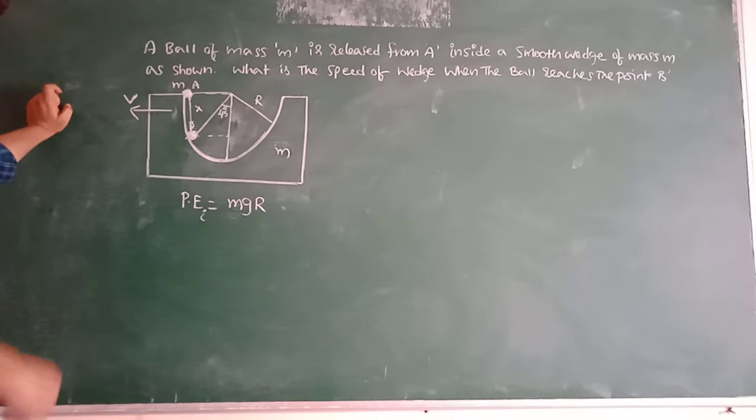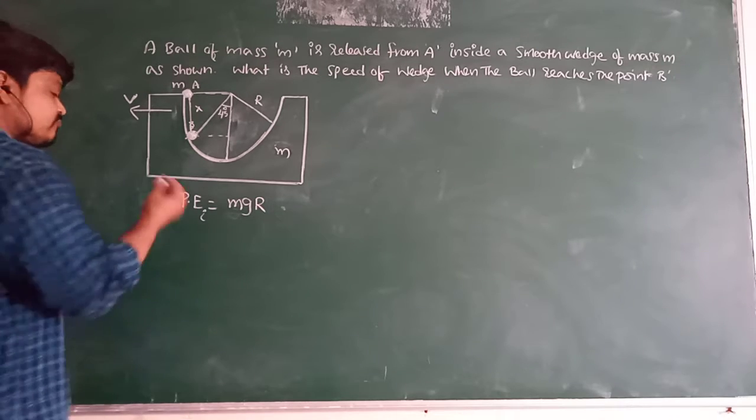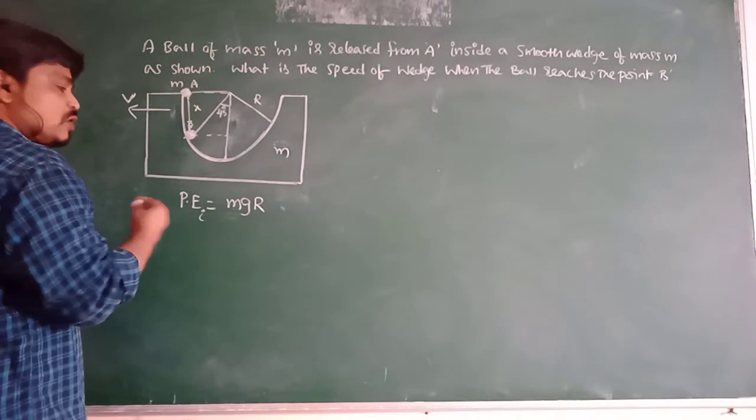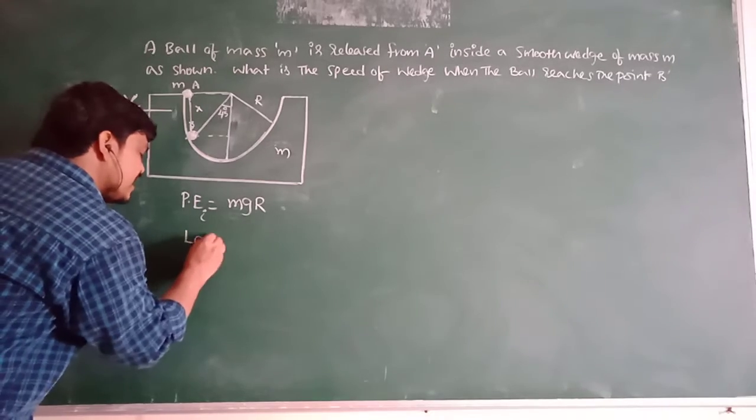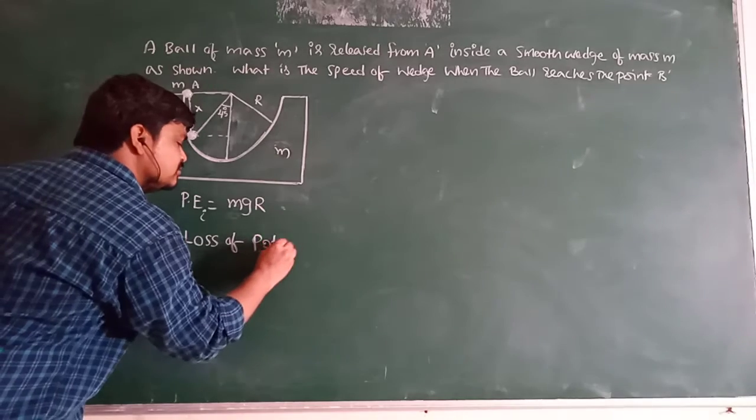So to solve this problem, we have to apply the law of conservation of energy. What law of conservation of energy do we have to apply?